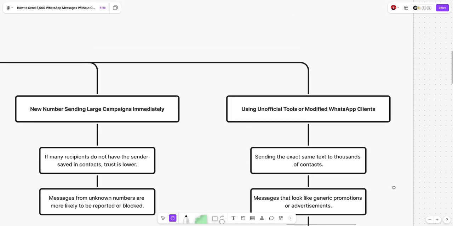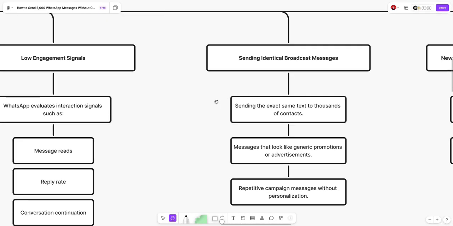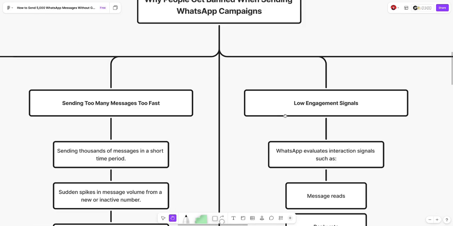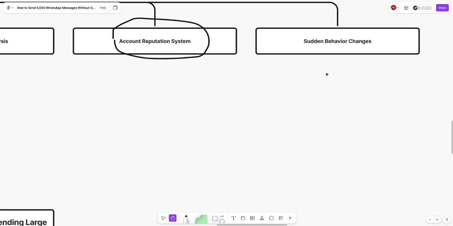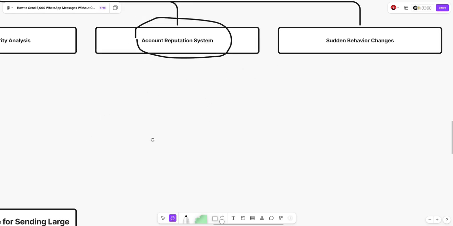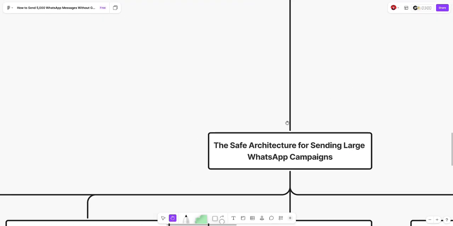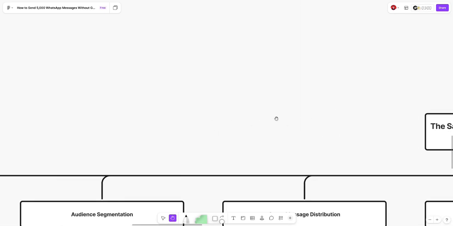So this was it, and now let's move on to the last step that we have here, which is this one. Okay, sudden behavior change. We've seen that. Now let's move on to the safe architecture for sending large WhatsApp campaigns without any problem.